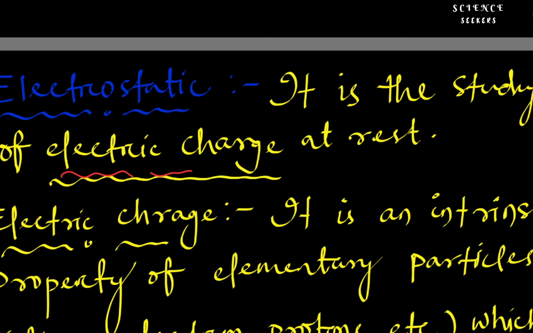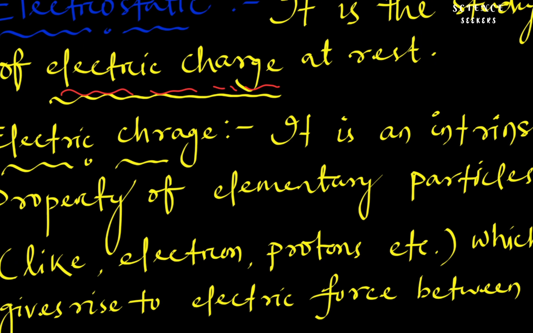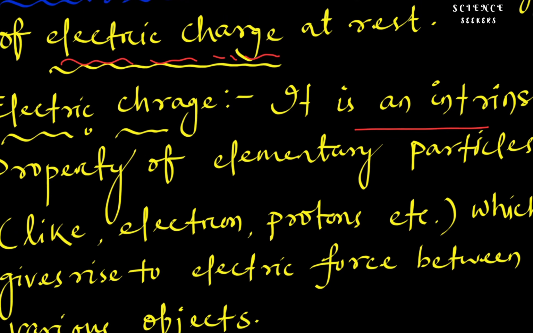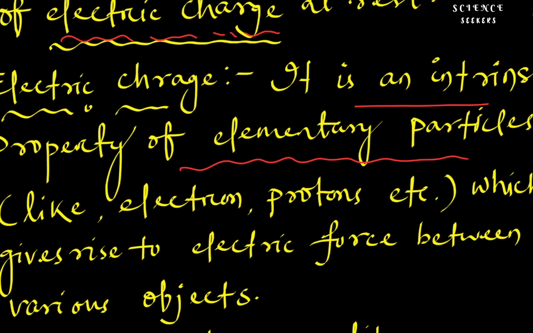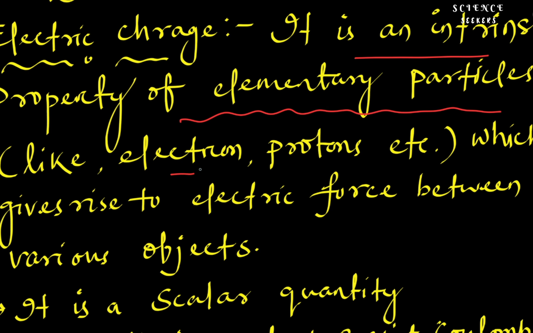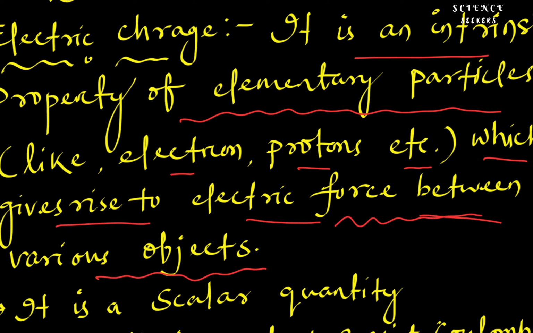So what do you mean by electric charge? Electric charge is an intrinsic property of the elementary particles like electron, proton, neutron, etc., which gives rise to the electric force between the various objects.